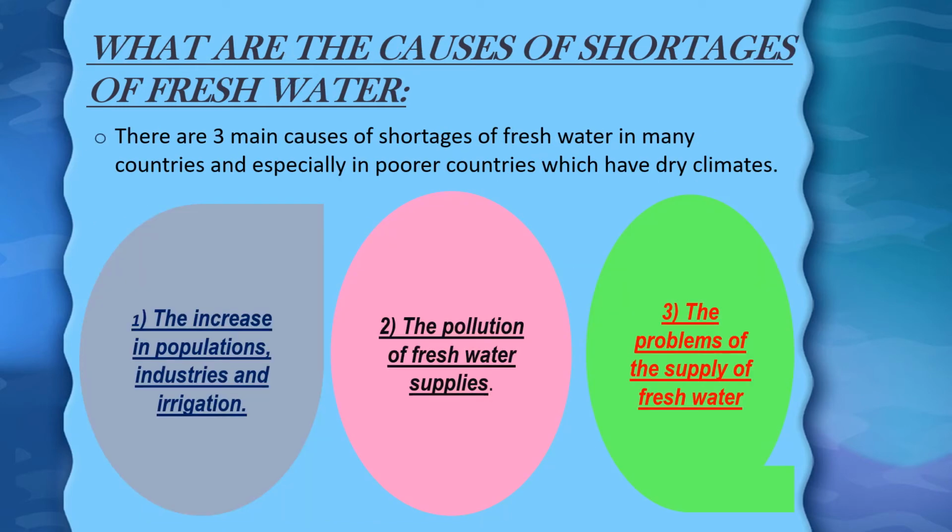What are the causes of shortages of fresh water? There are 3 main causes of shortages of fresh water, especially in the countries which are poor or which have dry climates. First cause is the increase in population, industries, and irrigation.